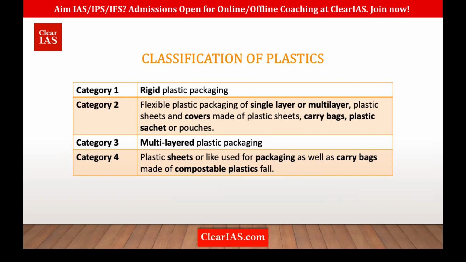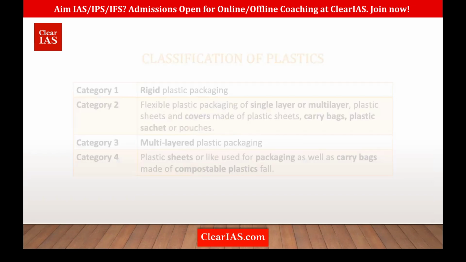These are multi-layered plastics, usually used in packing processed foods. The fourth category is plastic sheets or packaging produced using composite plastics. So there are 4 categories under the latest rules: first rigid plastic, second single-layer or flexible plastics, third multi-layer plastics, and fourth those made of composite plastics. That is the classification of plastics under these rules.